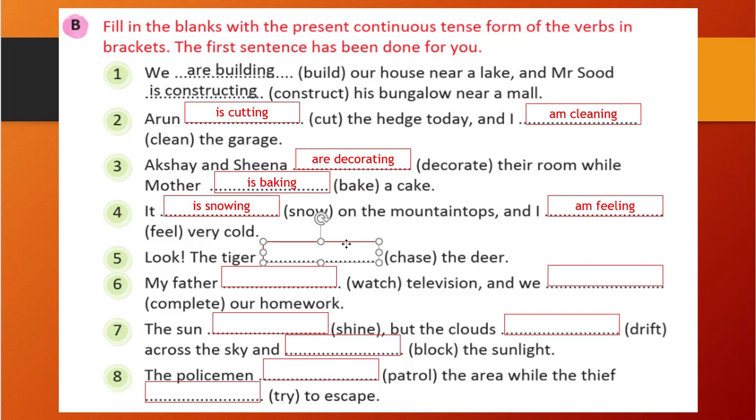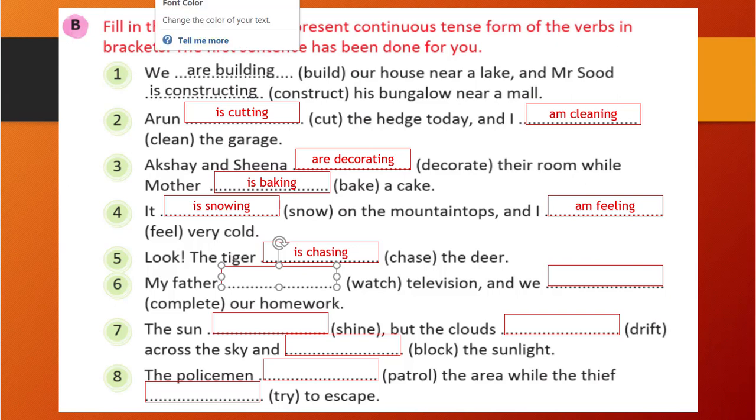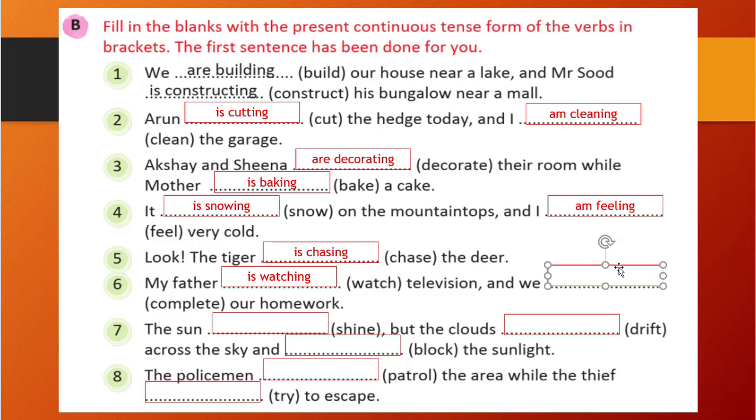Similarly further, look: the tiger blank chase the deer. The tiger is chasing the deer, right? My father watch television. So is watching. Ready? It is a very simple, similar exercise. And we are completing our homework. We is there, so we will use are and complete with ing. You see the ending word with e, so we will remove e and add ing. So it will be are completing.